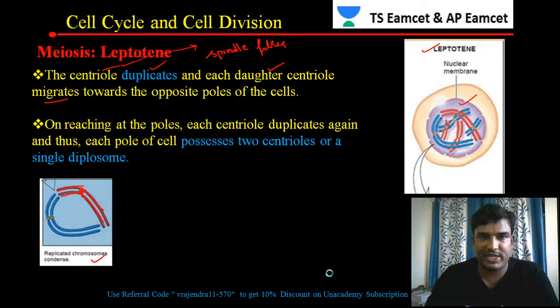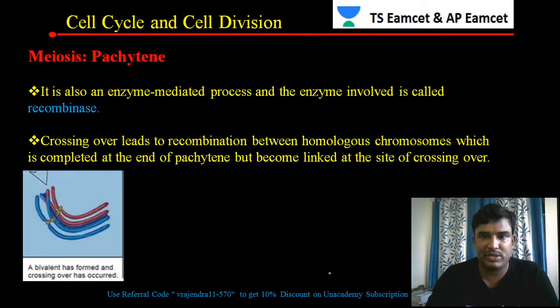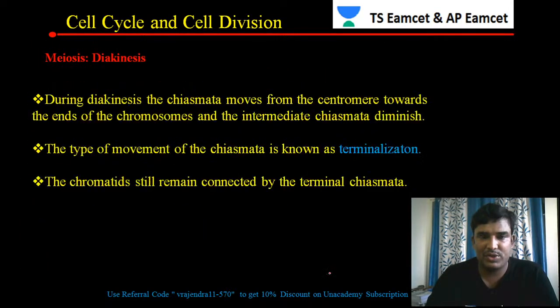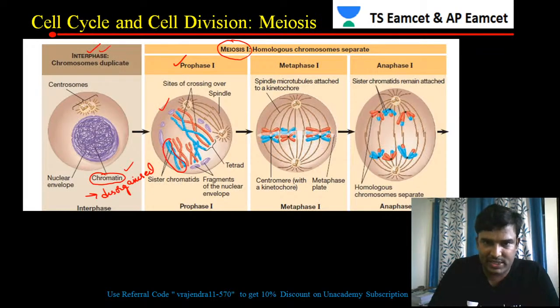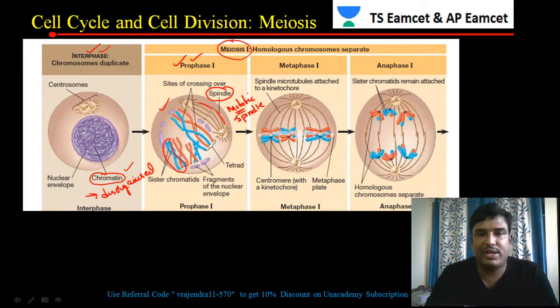So what I was telling here is that centrioles will be duplicating. Let us see this diagram showing how centrioles duplicate. You can see here these are the centrioles. This is called the mitotic spindle. Centrioles are also dividing in prophase 1, in the leptotene stage.